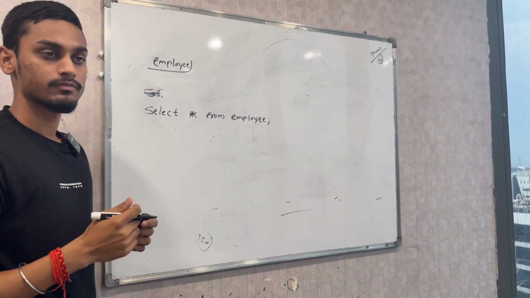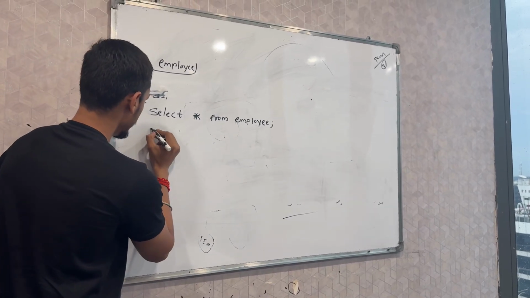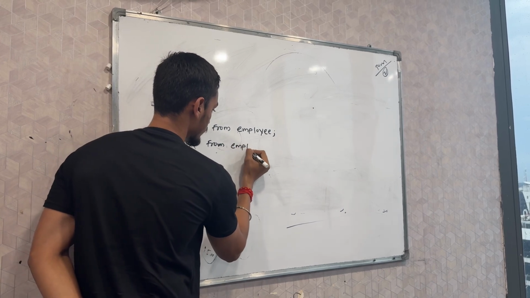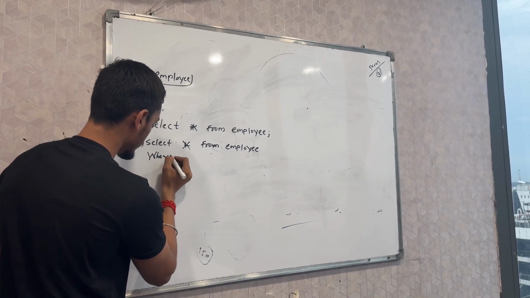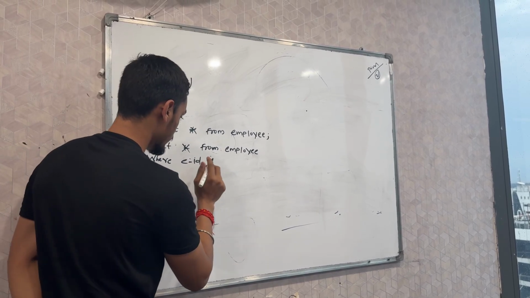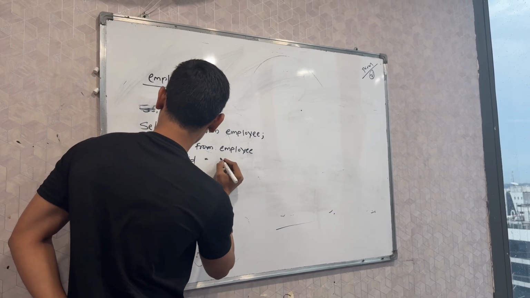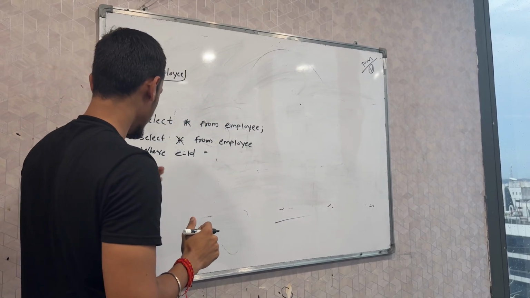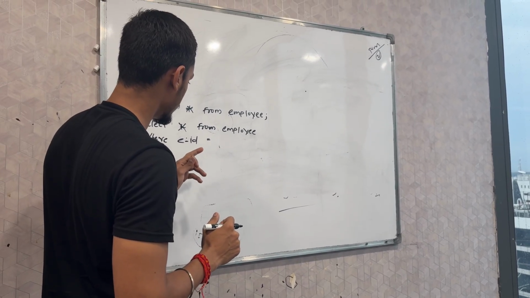If I want to see the top 3 records, how would you write it? Top 3 records. Suppose EID. One second.